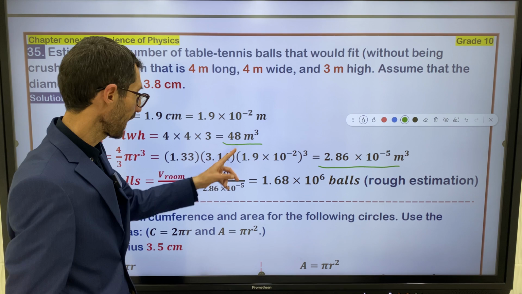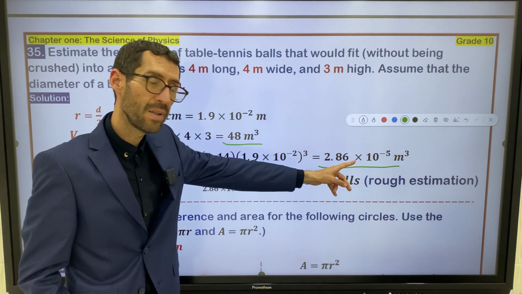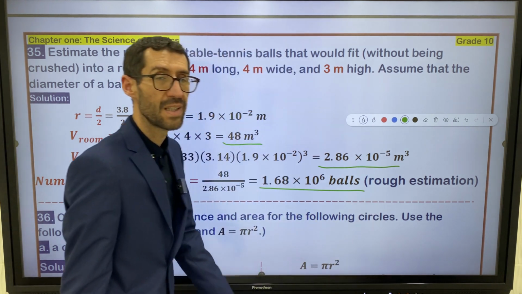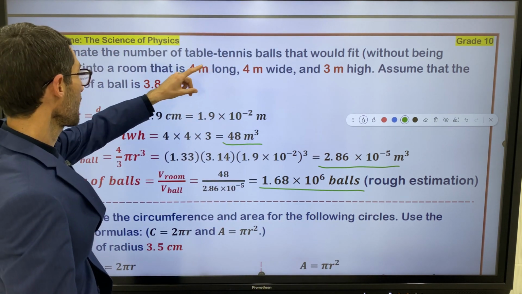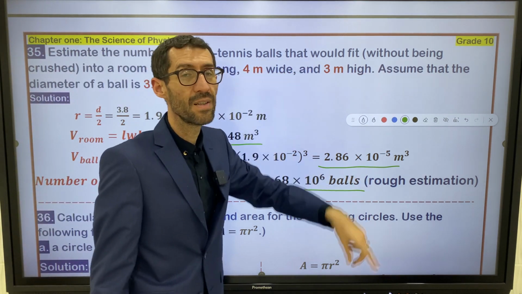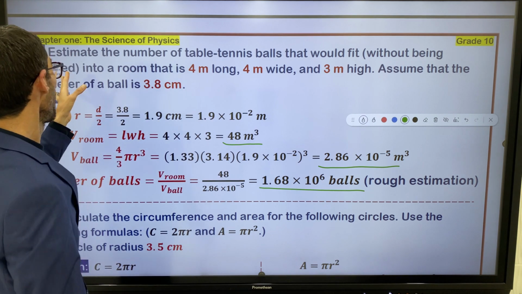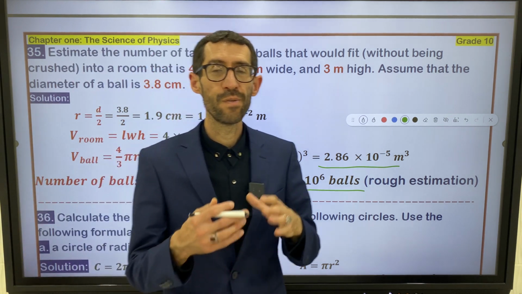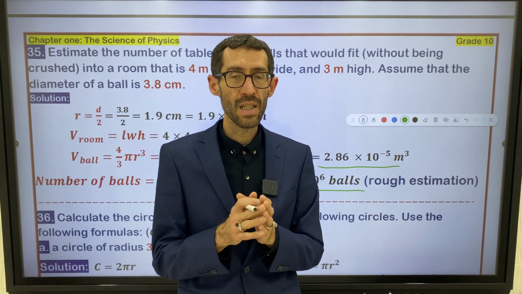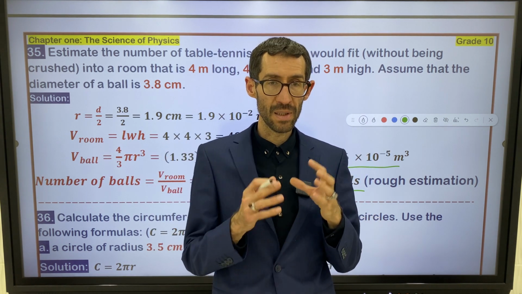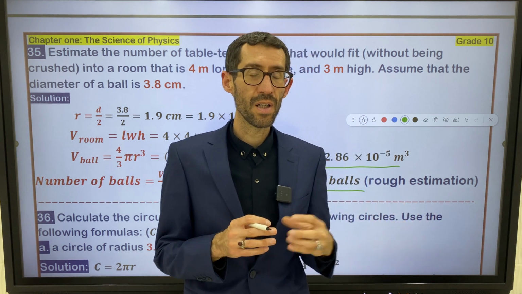Volume of the room, 48, divided by this number. Actually, this is the number of balls that could fit the room, because it says estimate the number of table tennis balls that would fit without crushing into a room. So this is the process. You have to find the volume of the room. After that, find the volume of the table tennis ball, which is a sphere, right?